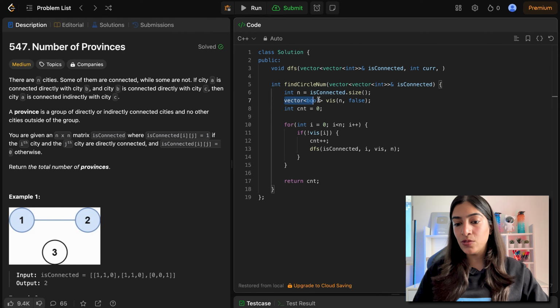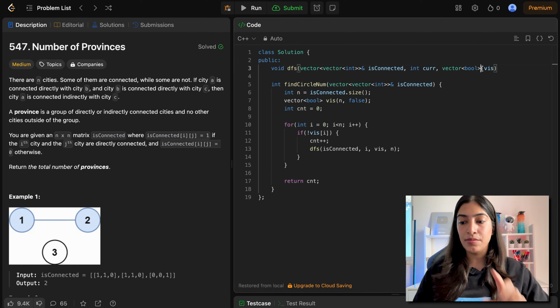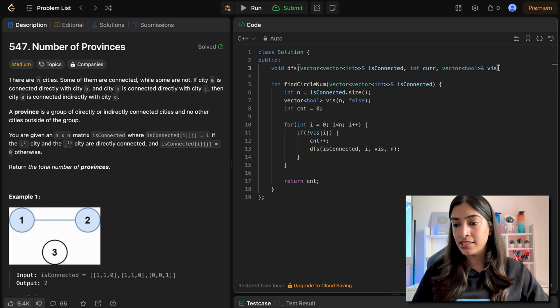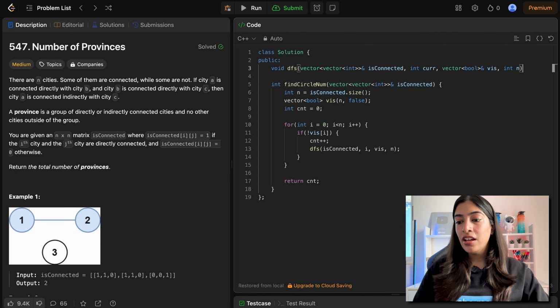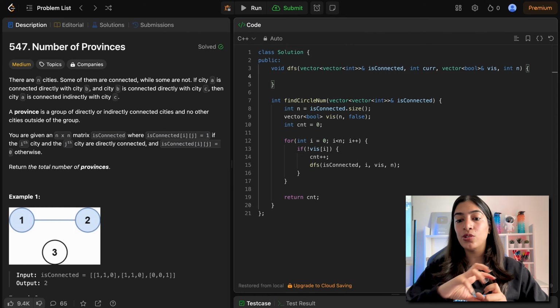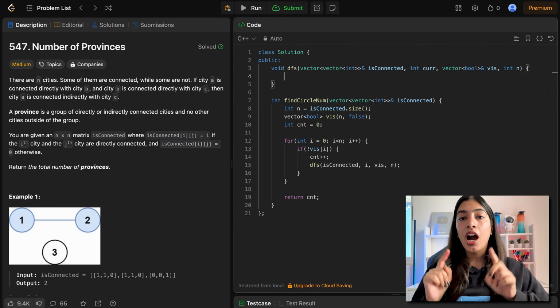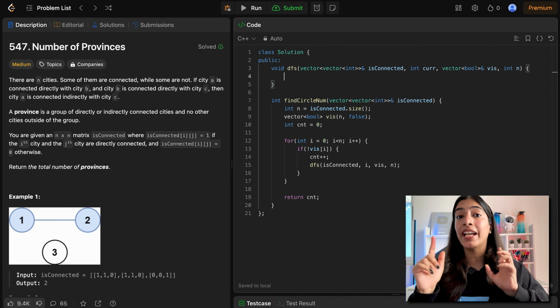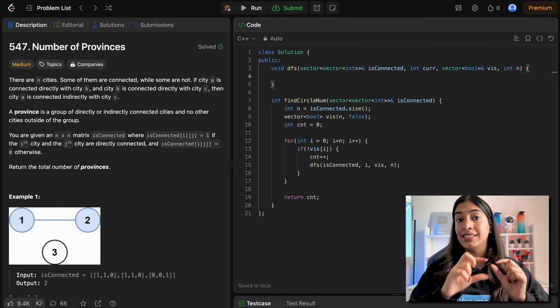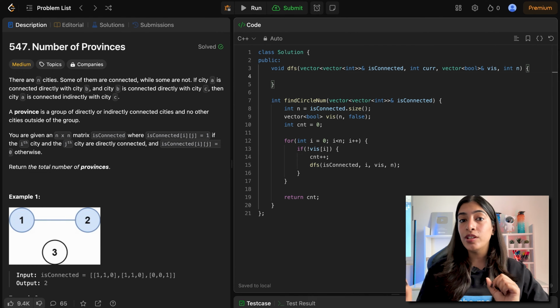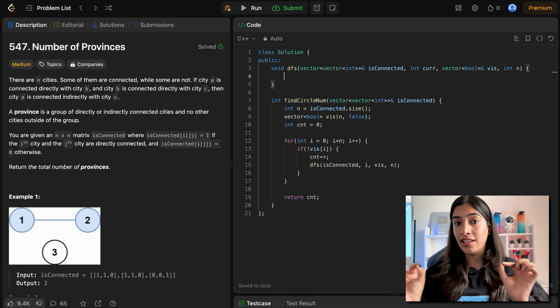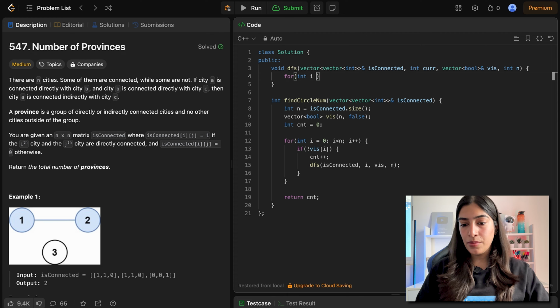And I need to pass this visited vector. Now, whenever we pass vectors or anything in C++, we always pass it by reference. Keep these things in mind. And I am passing the value of n. Now, what do I need to do? I need to traverse through all the neighbors and mark them also as visited. How do we traverse in an adjacency matrix? In an adjacency matrix, to go through the neighbors, we have to go through the entire row. It is not an adjacency list, it is an adjacency matrix. The row length itself is n, so we need to go through all the n elements. So another for loop, I'm going to call it I itself, I less than n, I plus plus.